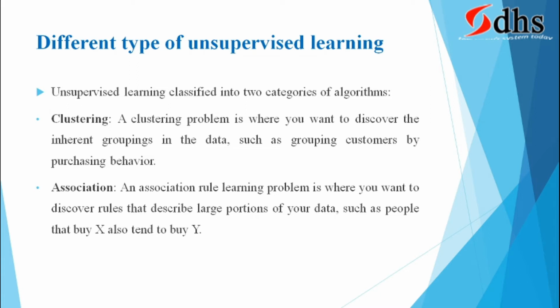For example, you are having a big mall. There are thousands of customers entering every day. They are purchasing. Now you are going to launch a new product. You want to group your customers into 2 or 3 categories based on your requirement, and then you can identify who is eligible to buy this newly introduced product.